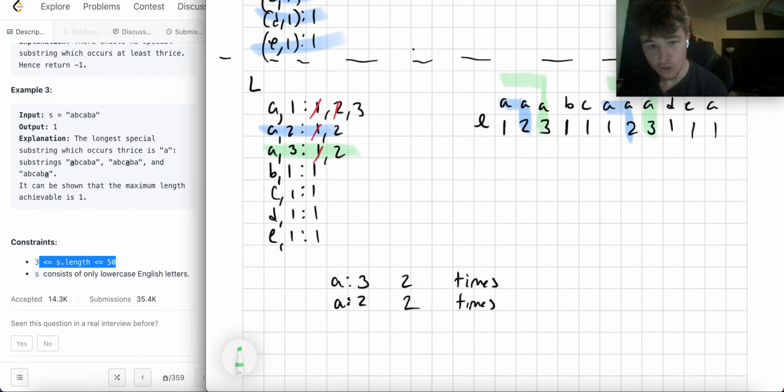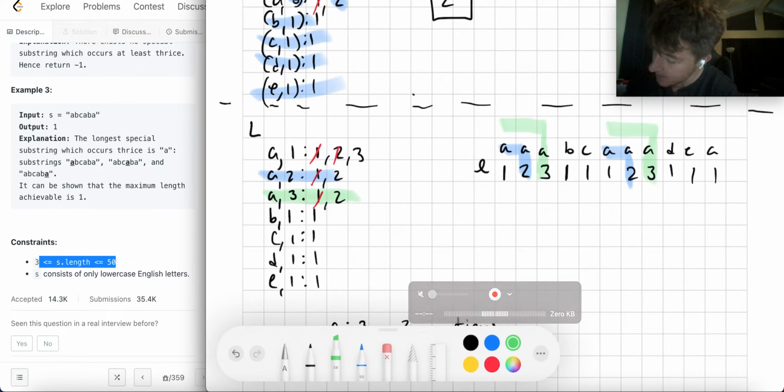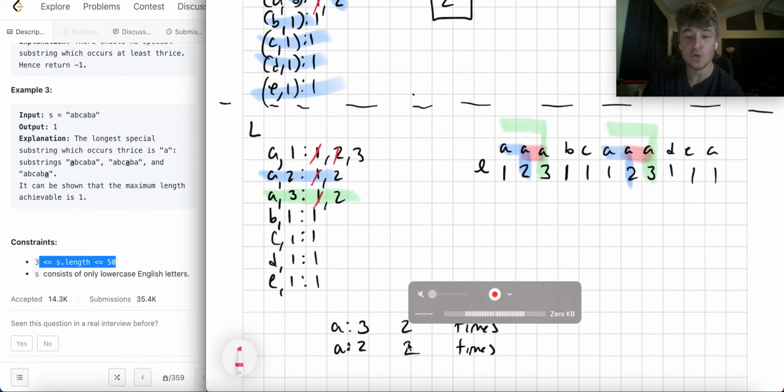Even though A3 doesn't occur at least 3 times, I know that in order for A3 to happen, there has to be an A2 that connects. That's different than the A2 corresponding to the ones that I logged as 2. This AA is a unique substring from this AA; they're counted as separate instances.